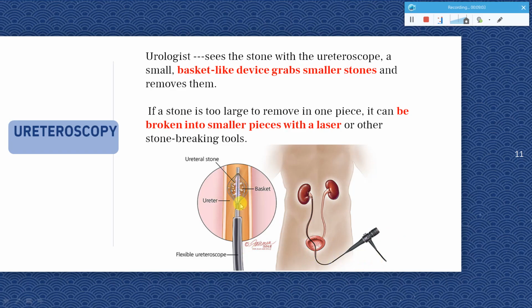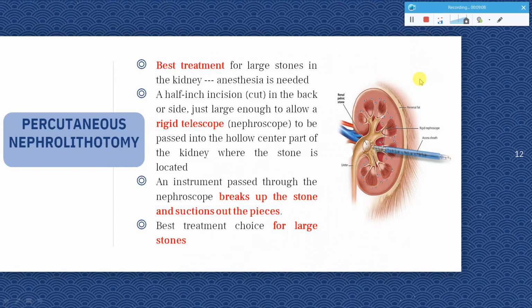The next technique is percutaneous nephrolithotomy. This is the best technique that is used when the size of these stones is very large. So large size stones can be broken down by this method.